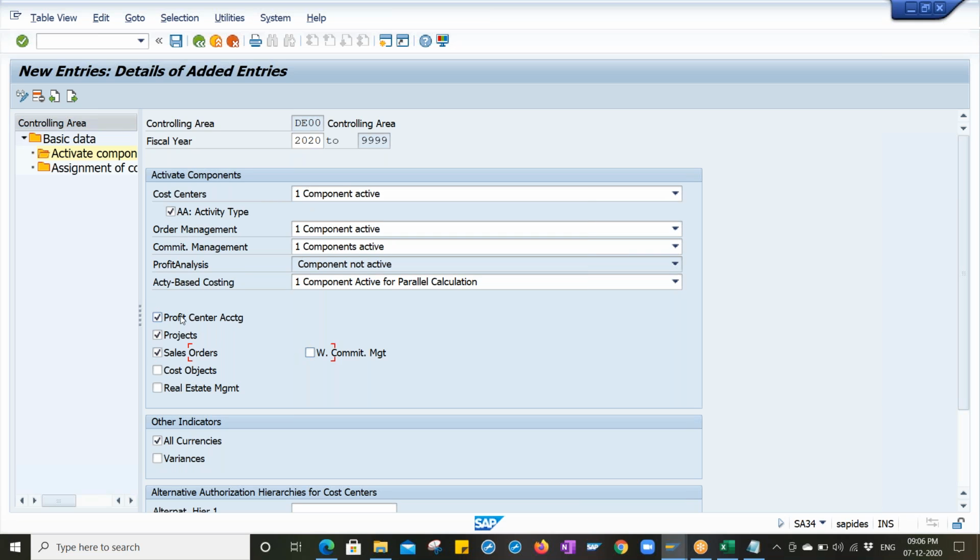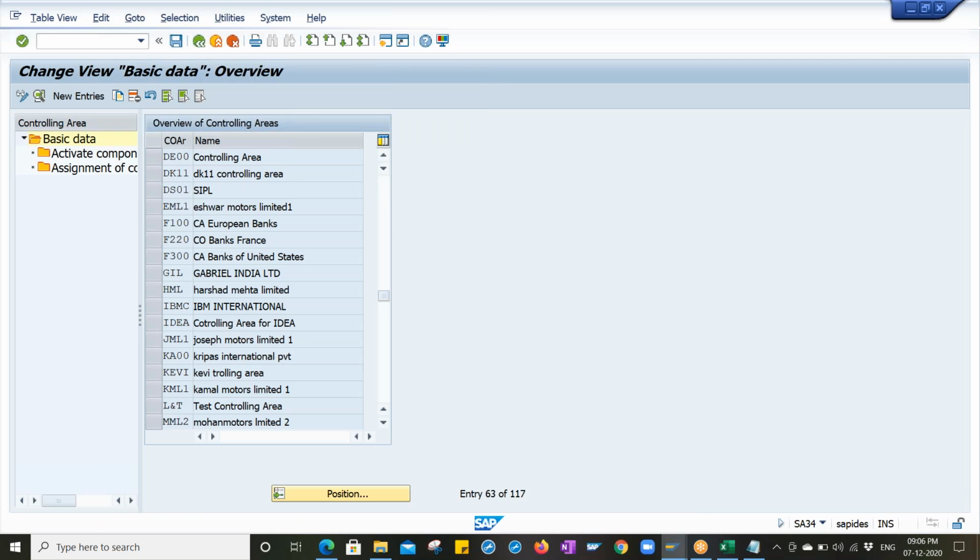This will be a one-time activity, right, Chinmay? These are all one-time activities. Yes, one-time activity only. After selecting the checkboxes, click on save. Data was saved. Okay.